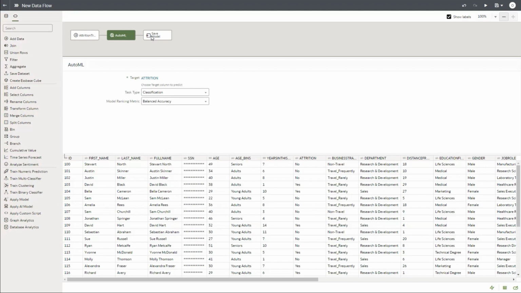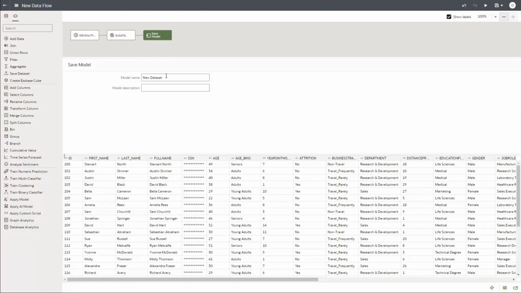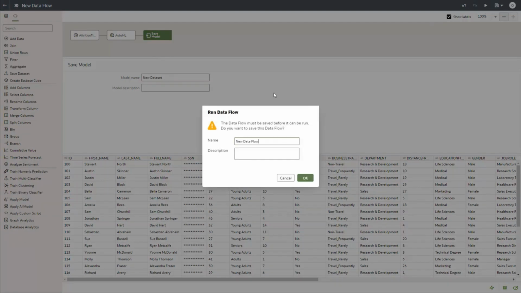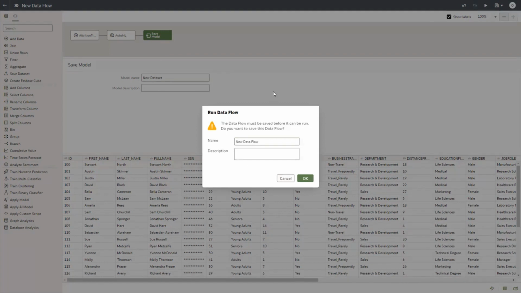Now the next step is to save this model, right? The point here is we need to give a meaningful name and then run the flow. But for now, since a whole lot of people have asked us to give the environment and try it themselves, and since this is a machine learning building process, it is in real life done by one or two power users and not concurrently. So for the purpose of this exercise, we have restricted the access levels to the user so that they will not be able to run. If you try running, you may get an error. So please don't run this.